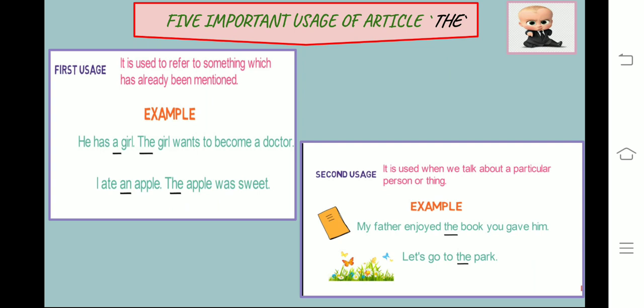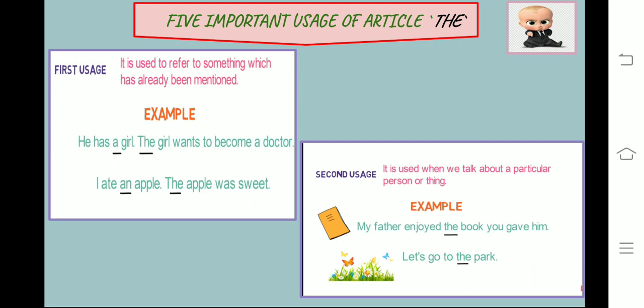Let us now look into 5 important usages of the article the. First usage is it is used to refer to something which has already been mentioned. For example, he has a girl. The girl wants to become a doctor. You can notice here that we use a for referring to a girl the first time, but we use the to refer to the same girl again.